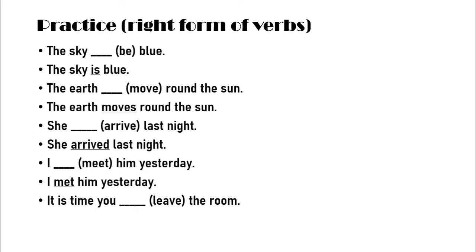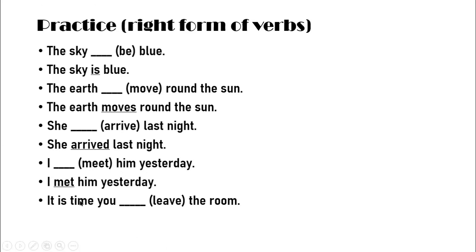Dear boys, you must know about this term: when we have "it is time" or "it is high time" in our sentence, the verb will be written in past indefinite tense. You must know these rules: when we have "it is time" or "it is high time" in our sentence, the verb will be in V2 form. I mean, the verb will be in past form.